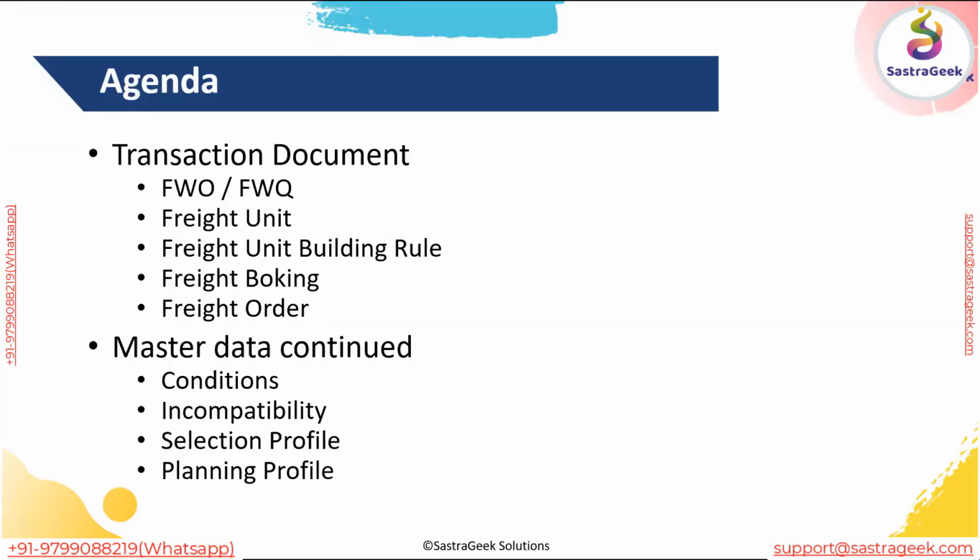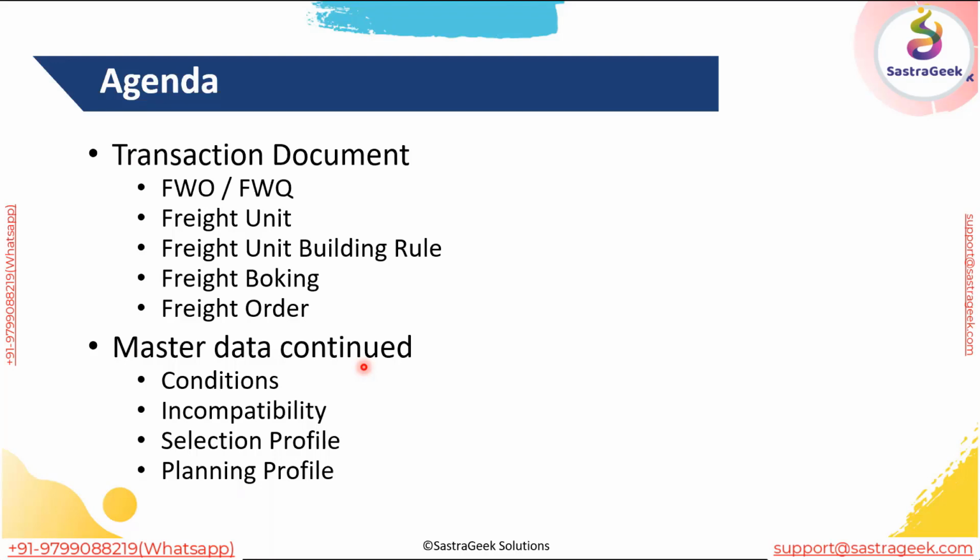For today's discussion, we have two topics. First is the transactional documents, and second is the master data documents. Master data is to be continued. It is the extension of what we have seen yesterday, but this master data will be a bit different, and it is specific to TM.